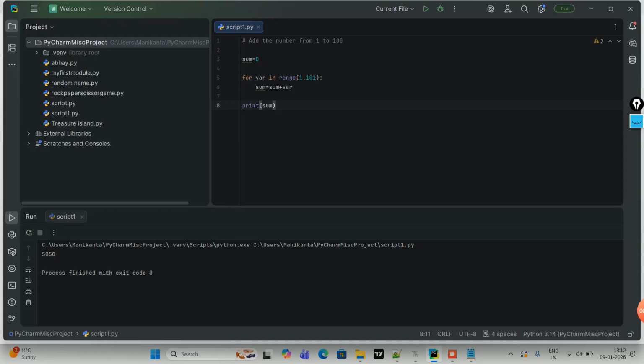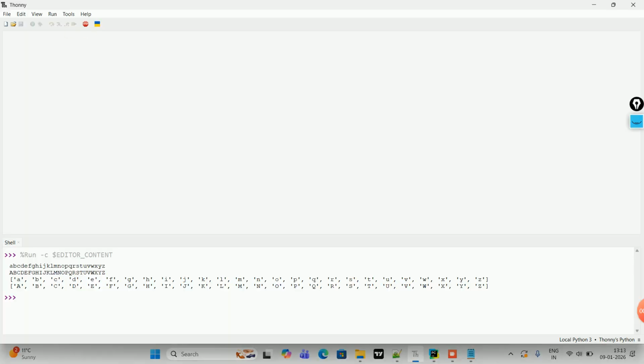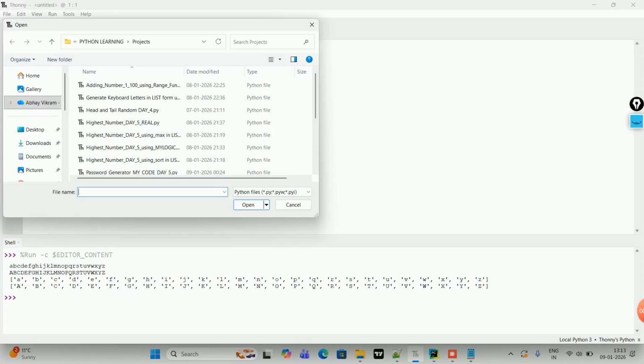Now guys, what you have to do is the final project, which is very important: password generator. Okay, the final project is password generator. I'm going to show you this one, but I'm not going to give you the code. You have to practice this on your own.